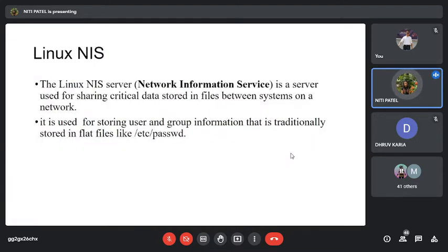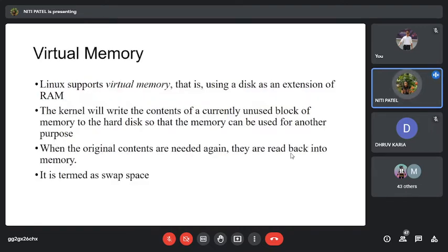Then we have seen the Linux NIS. What is that NIS? Network Information Service, a system called the Linux NIS server, and it is used for sharing all the information, that is any data, over the network. And whatever data we make or whatever data related to the user and group is there, it is stored inside your etc directory. Then we had also seen what is virtual memory. That is a space which is created extra when your RAM or your main memory, primary and secondary, is filled up in the system.